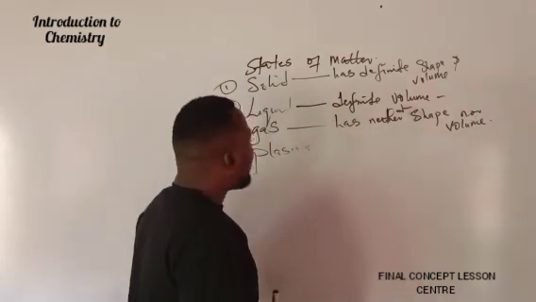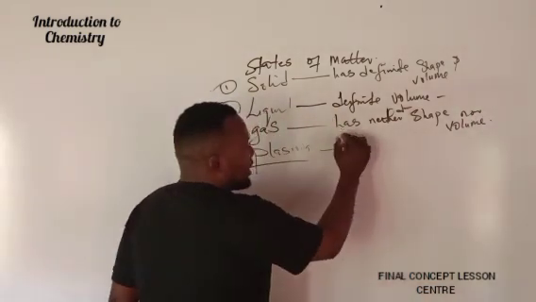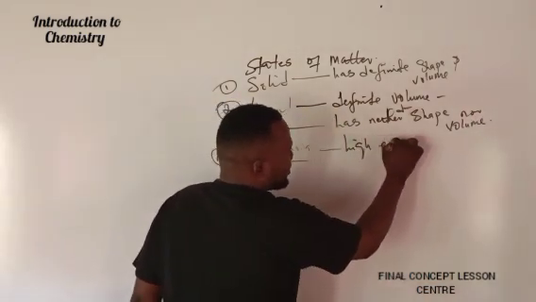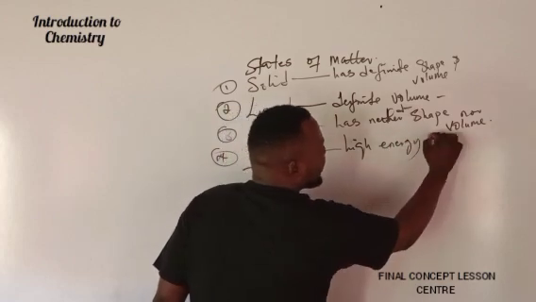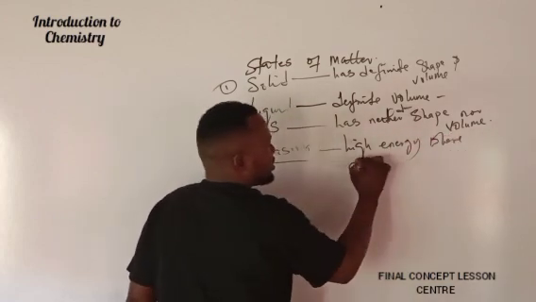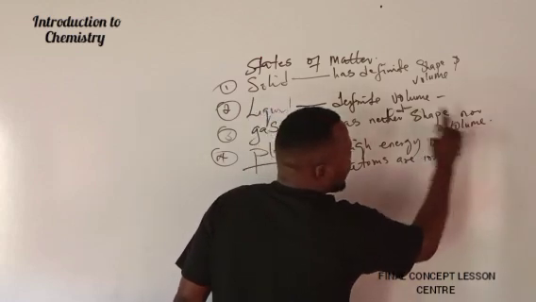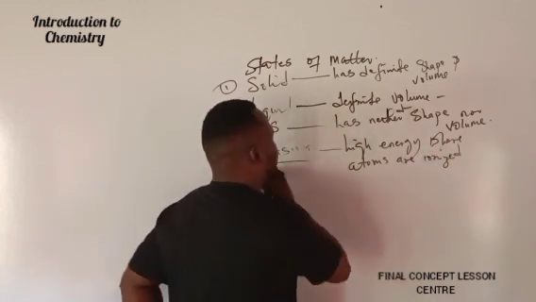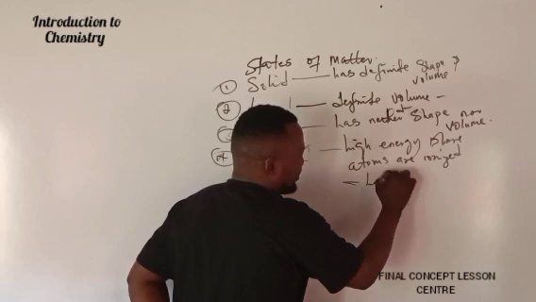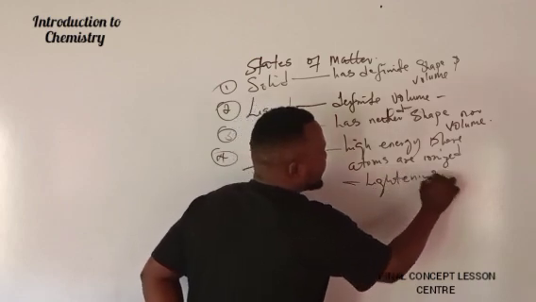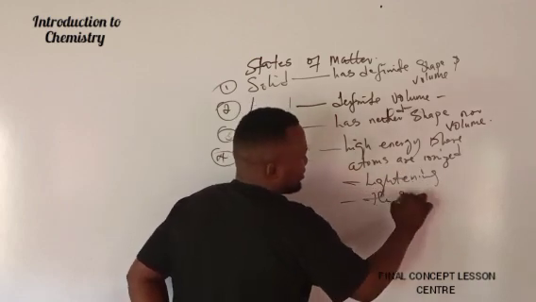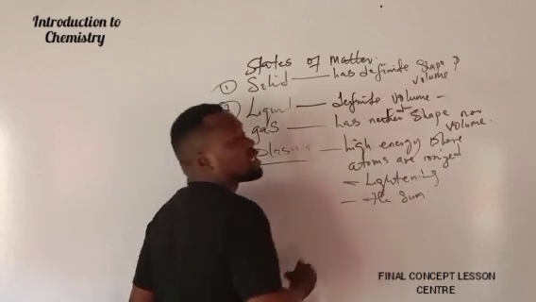Plasma is talking about high energy where atoms are ionized. Examples of plasma are the lightning and the sun.